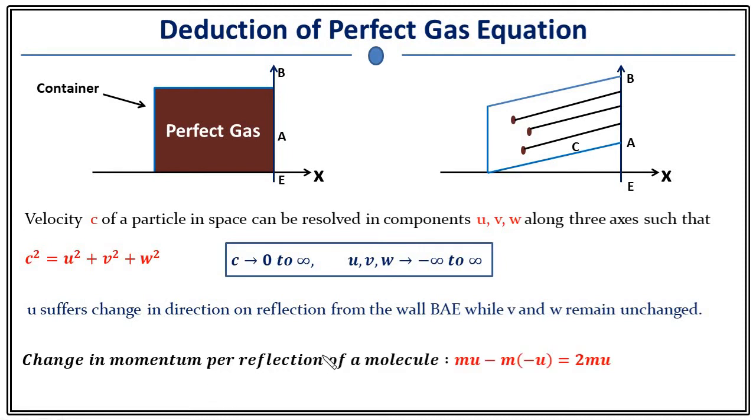Change in momentum per reflection, we can write as initial momentum minus final momentum. And what is the initial momentum here? m into u, where m is the mass of the molecule. Mass into velocity is momentum. So mu minus m into minus u. After reflection, velocity changes its direction, so it becomes minus u. Therefore, total change in momentum is 2mu. Just remember this point: change in momentum per reflection of a molecule is 2mu.